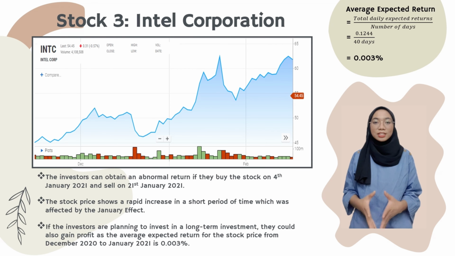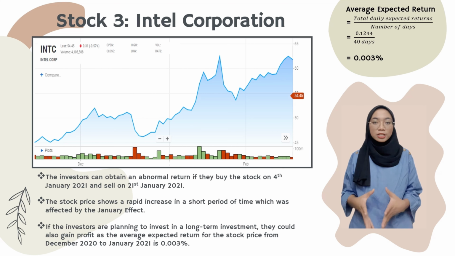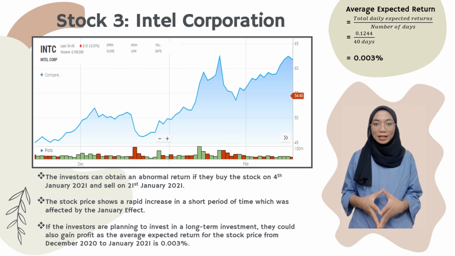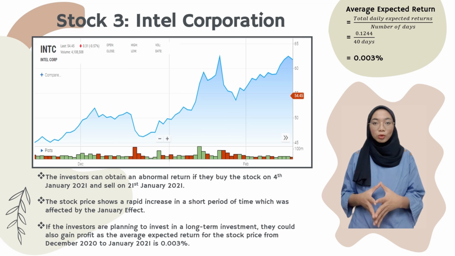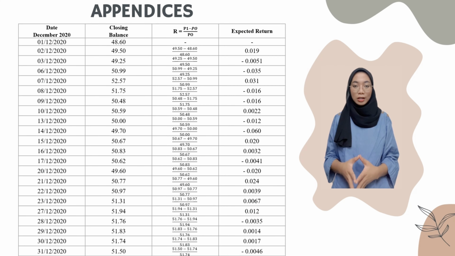Hence, the investor can obtain an abnormal return if they buy the stock on 4th January and sell on 21st January, since the stock price shows a rapid increase in a short period of time which was affected by the January effect. In addition, in a long-term investment, they could also gain profit as the average expected return for the stock price from December 20 to January 21 is 0.003%. This is the appendix to calculate the daily stock return for December 2020 and January 2021.